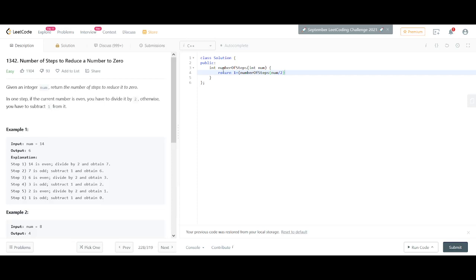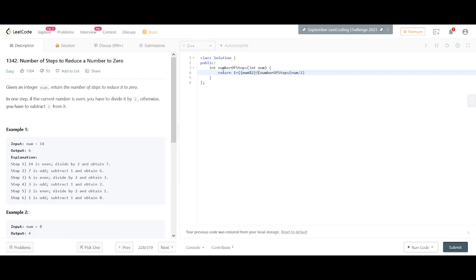Num divided by 2 will be called when the num is not odd. So here I check it, and we try to have a ternary operator.